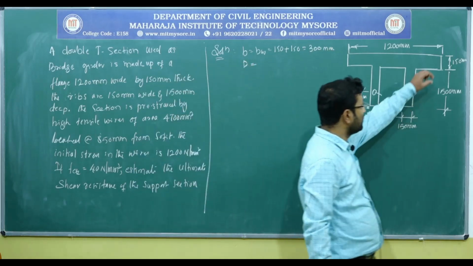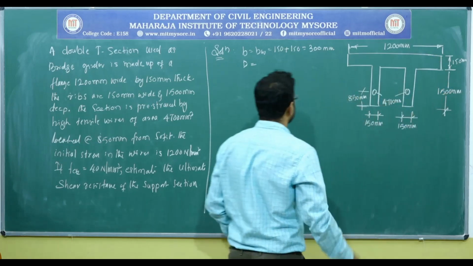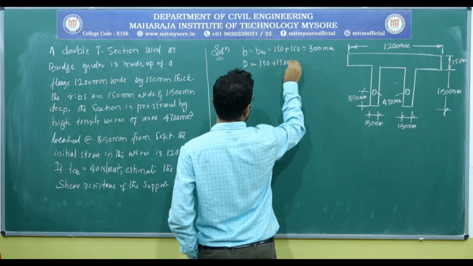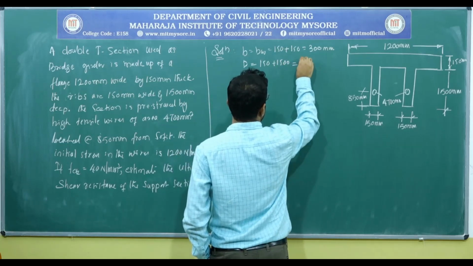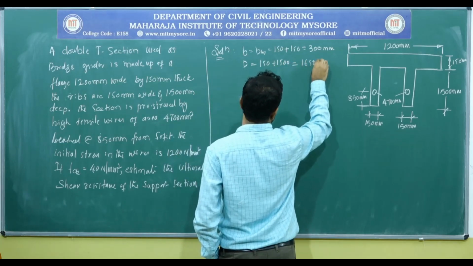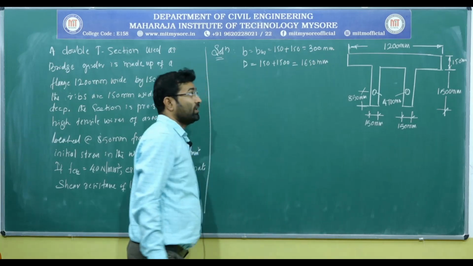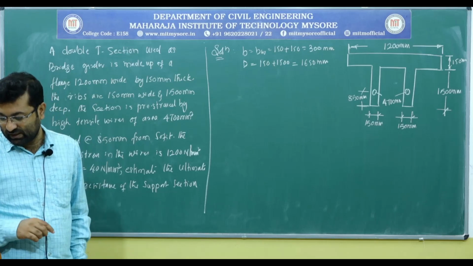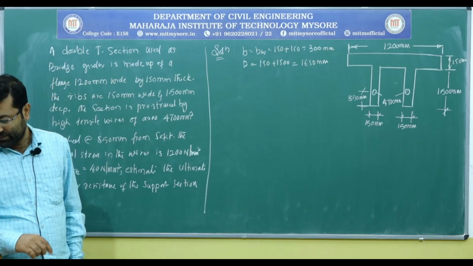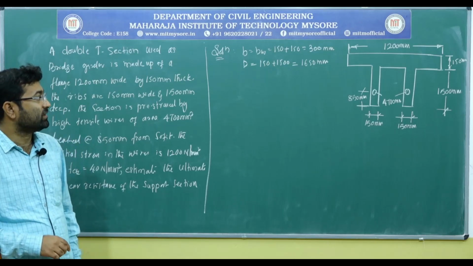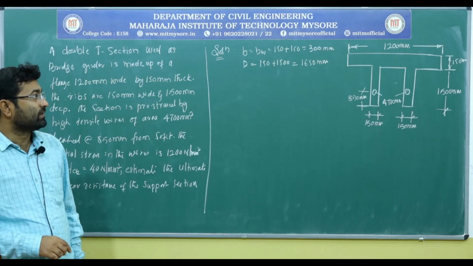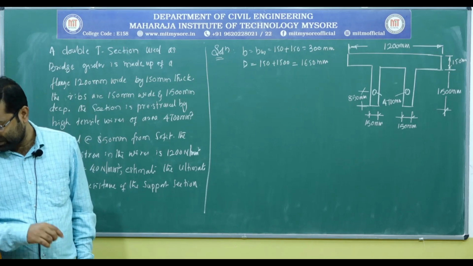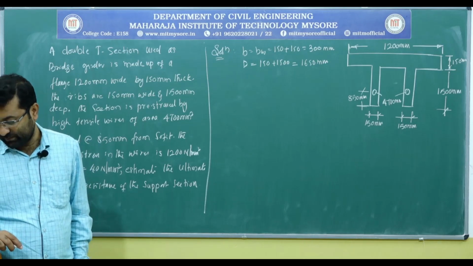Overall depth is 150 plus 1500, so that is 1650 millimeter is the overall depth of the section. Apart from this, we need many other things, like the pre-stressing force and FCP.